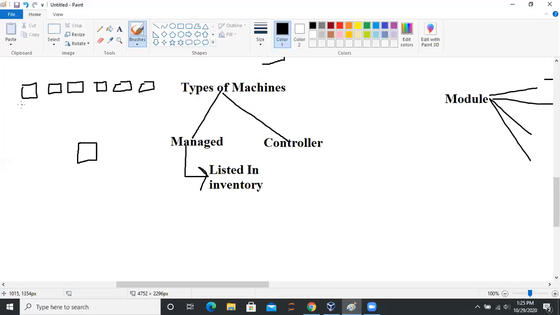Now these all servers which are managed by one controller are known as managed nodes, and this particular one is known as a controller. Don't worry about the inventory listing for now, I'll show you what inventory is. So this is the point: these virtual machines are managed by this particular controller. How? This will manage all these machines.